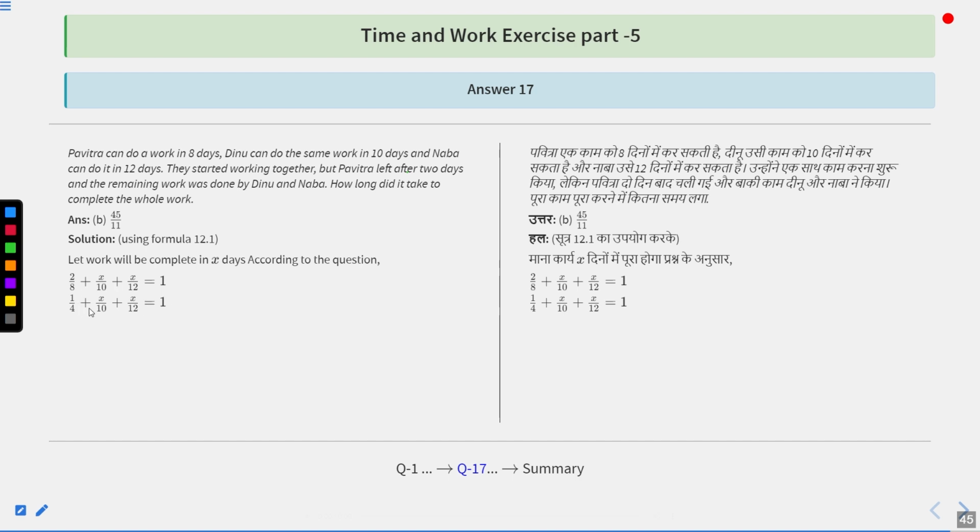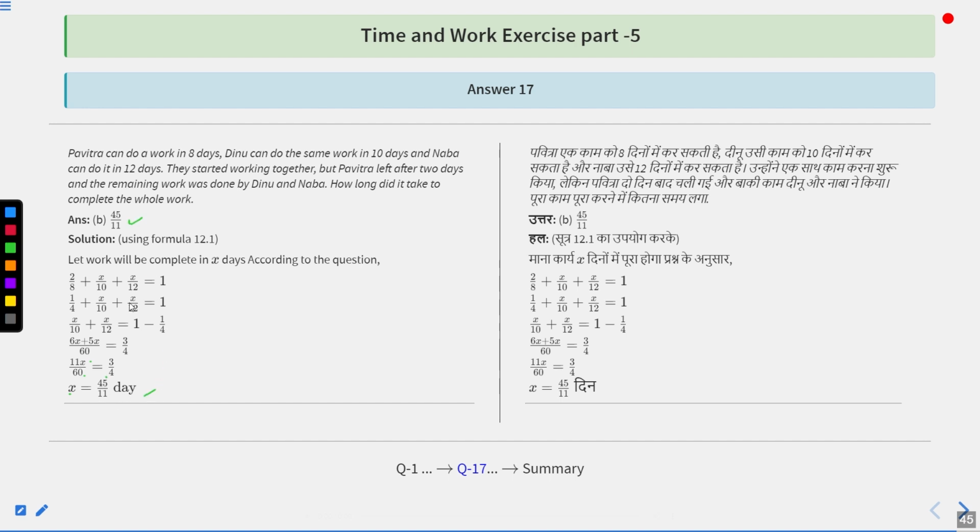So from here, 1 upon 4 plus X upon 10 plus X upon 12 is equal to 1. So X upon 10 plus X upon 12 should be equal to 1 minus 1 upon 4. LCM of 10 and 12 is 60. So in the numerator, we get 6x plus 5x upon 60 equal to 3 upon 4. 6 plus 5 is 11, 11x upon 60 equal to 3 upon 4. So the value of x is 45 upon 11 days. That means option number B is the correct answer.